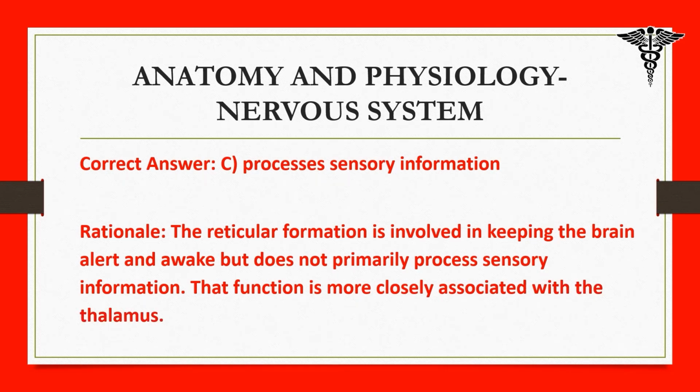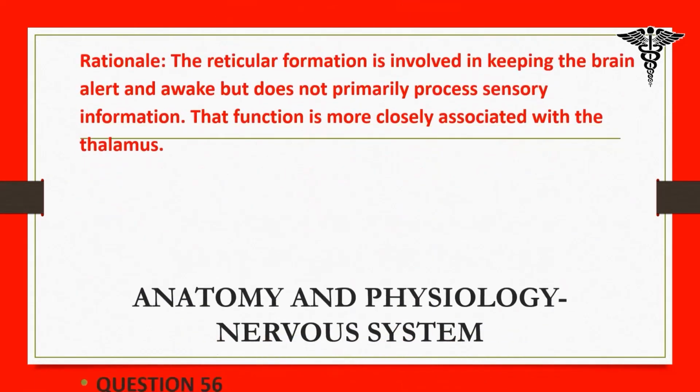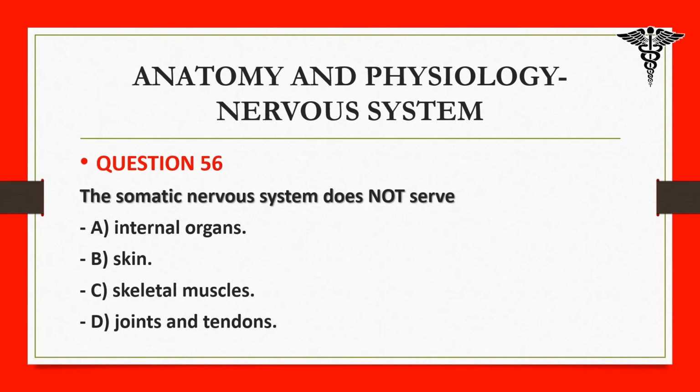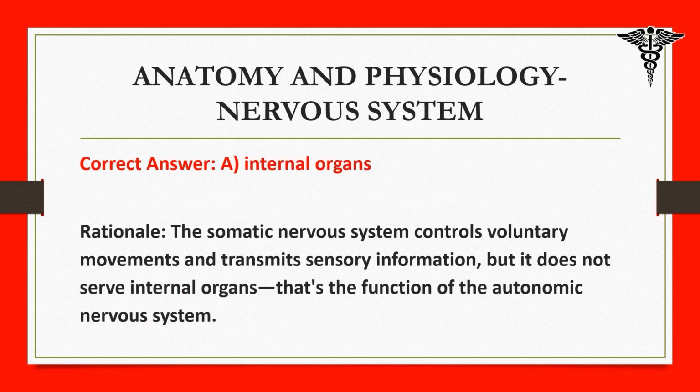56. The somatic nervous system does not serve A. Internal organs, B. Skin, C. Skeletal muscles, D. Joints and tendons. Correct answer: A. Internal organs. Rationale: the somatic nervous system controls voluntary movements and transmits sensory information, but it does not serve internal organs. That's the function of the autonomic nervous system.